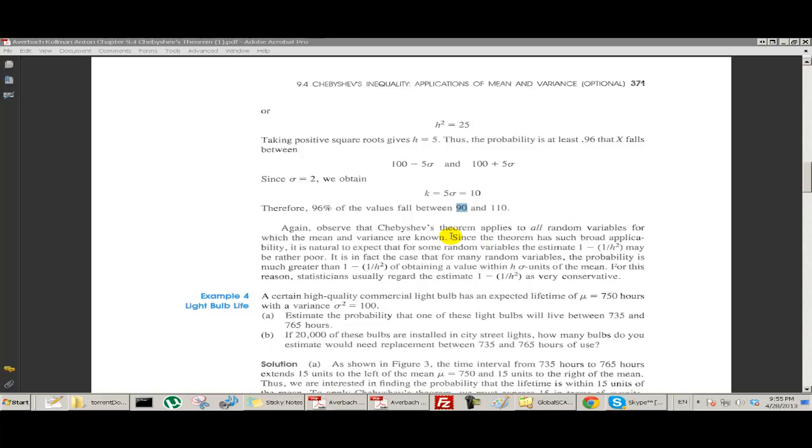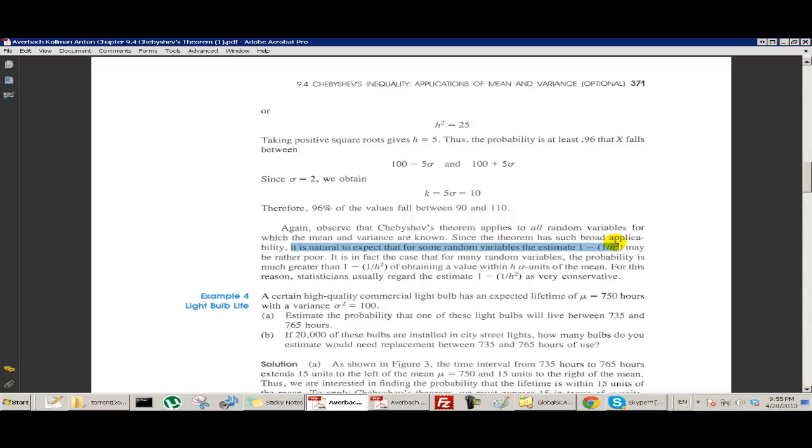Now, since the theorem has such broad applicability, it's natural to expect that for some random variables this estimate may be rather poor. This is the minimum. For example, in this case, at least 96% must be between here and here. But if we know more about the random variable, we may be able to say not just 96%, but maybe 98% or 99% must fall in that range.